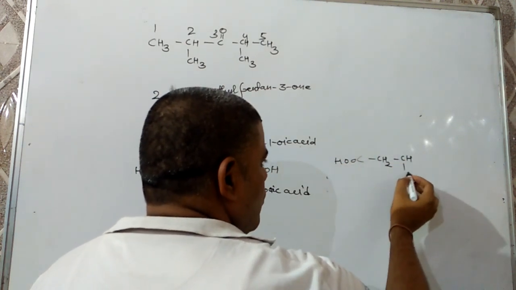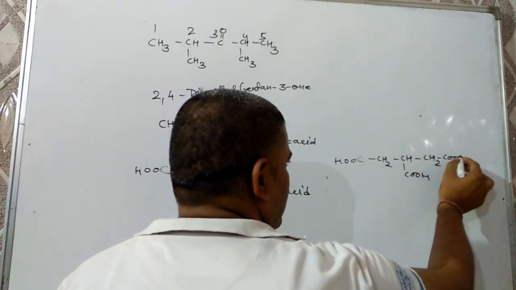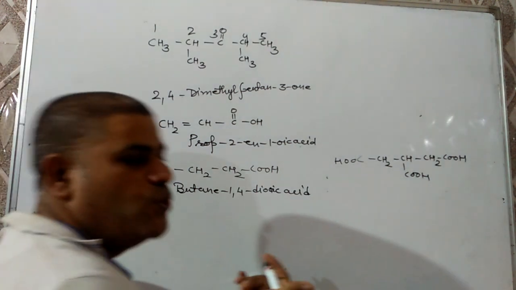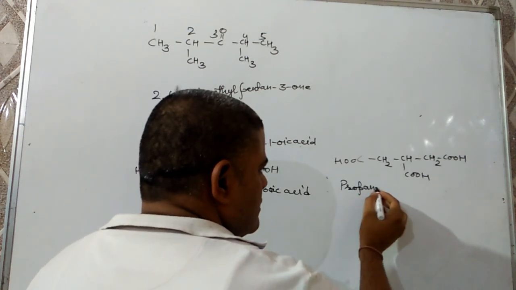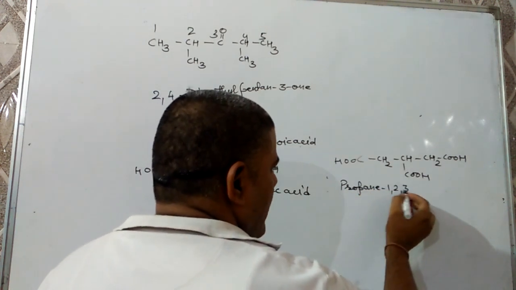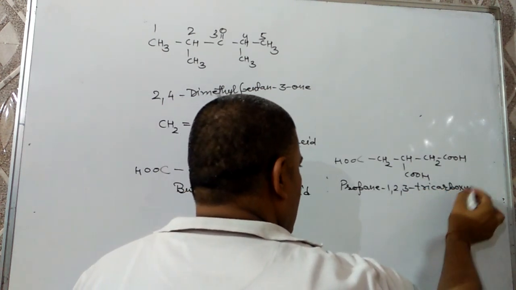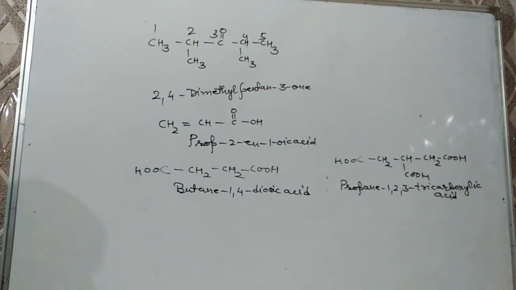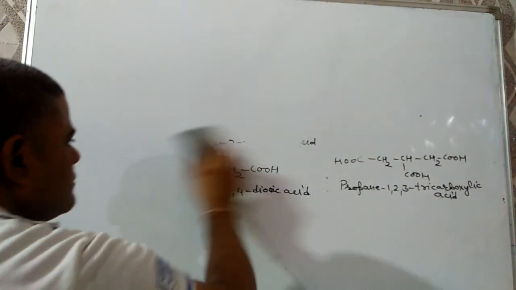If 3 COOH groups are there, then neither is counted in the chain. For example, the molecule is there COOH, CH2, CH, COOH, CH2, COOH. Then its IUPAC name will be propane-1,2,3-tricarboxylic acid. Next is acid anhydride.